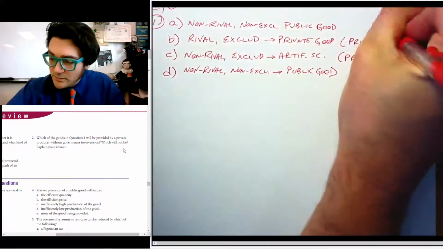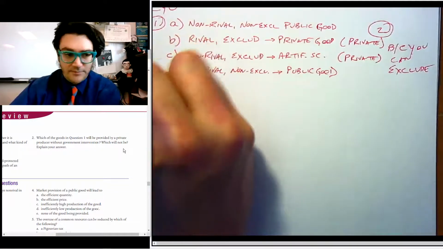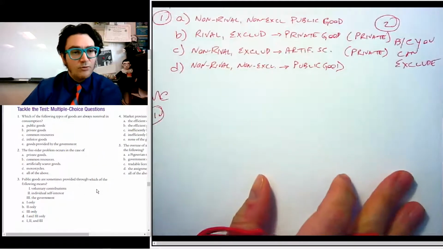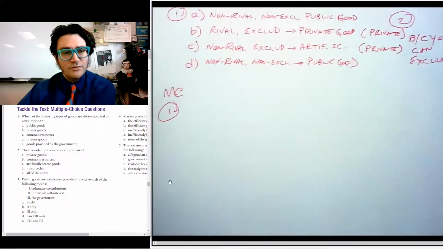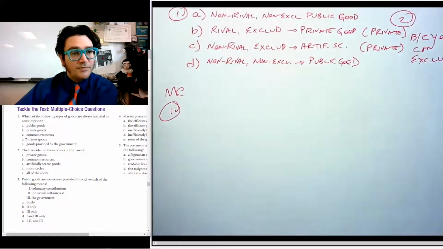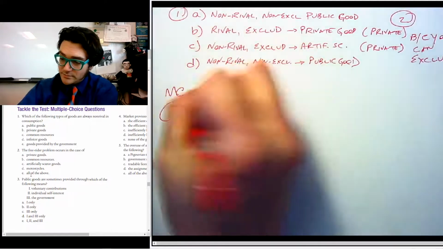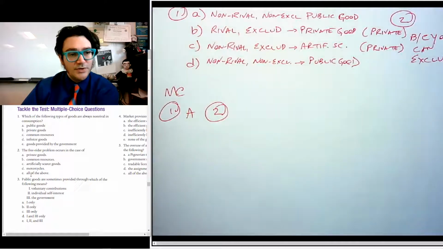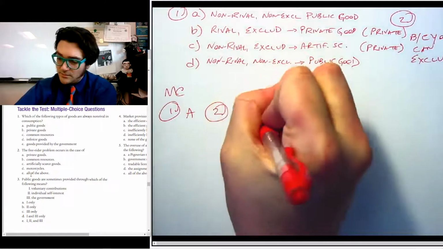So that's number two. Multiple choice. Number one. Which of the following are always non-rivalrous in consumption? That would be public goods. Number two, the free rider problem occurs, I just talked about this, in the case of common resources. Not artificially scarce, not private goods, because it's only if they're not excludable. Motorcycles are private goods, so the correct answer is B, common resources.